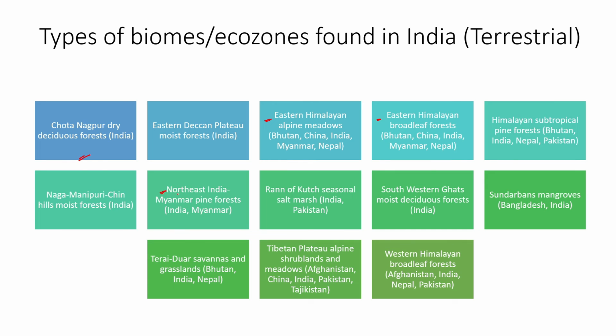Then there is the northeastern Myanmar pine forest, and the Rann of Kutch seasonal salt marshes. And then there are the southwestern Ghats rich and very deciduous forests. Then there are the Sundarban mangroves and the Terai Duar savannas. Now, Terai savannas are usually found around Arunachal Pradesh, Nagaland and Manipur, as well as some portions of Assam. Then you will find the Tibetan plateau alpine shrublands and meadows, and then the western Himalayan broadleaf forest. Western regions are usually associated with Kashmir, Pakistan, Afghanistan and so on.